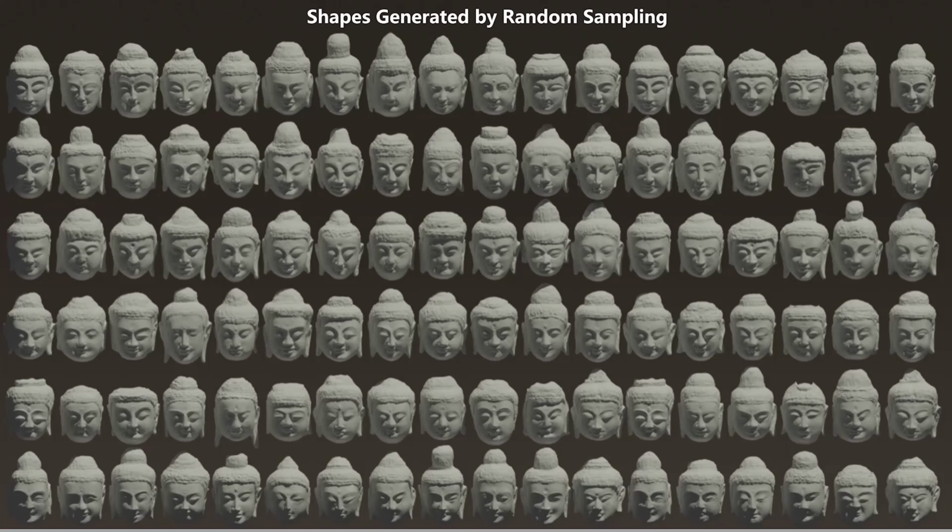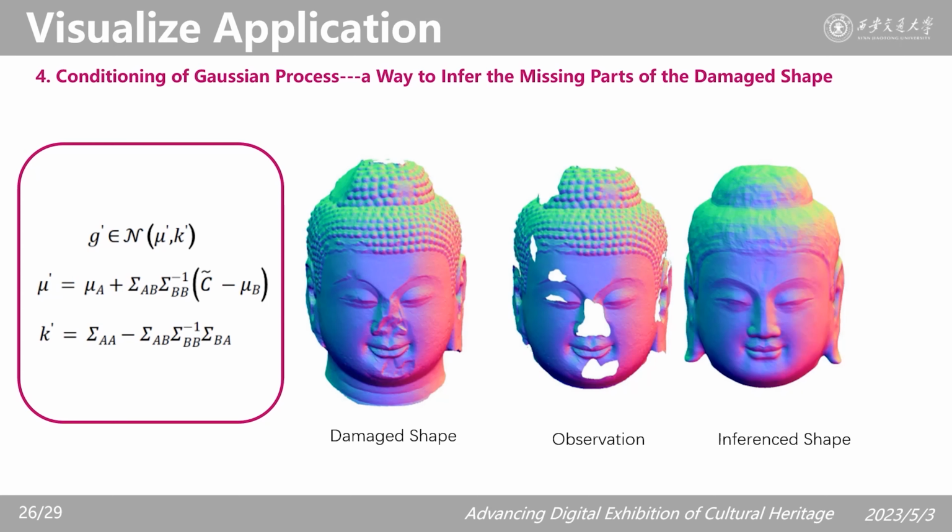All the 3D Buddha shapes rendered here were generated by random sampling on our model, and it can be found that the majority of them were consistent with the characteristics of Buddha statues in our dataset.